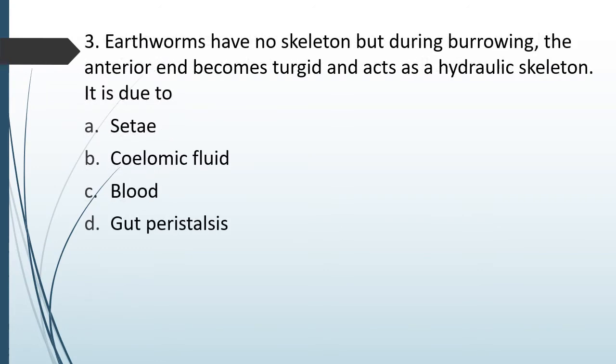Question number 77. Earthworm has no skeleton, but during burrowing, the anterior end becomes turgid and acts as a hydraulic skeleton. It is due to option A setae, option B coelomic fluid, option C blood, or option D gut peristalsis. Earthworm has no skeleton, but during the process of burrowing, the anterior end becomes turgid and acts as a hydraulic skeleton. This anterior end becoming turgid is due to. Correct answer is option B coelomic fluid.